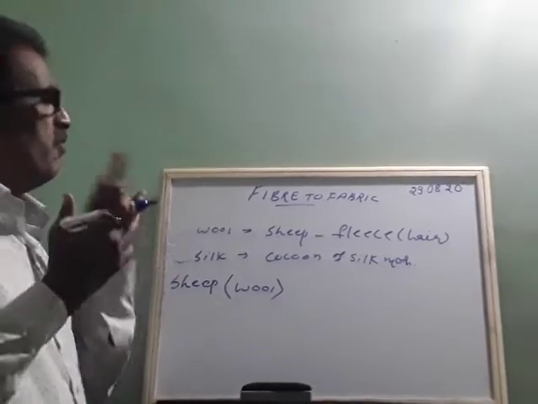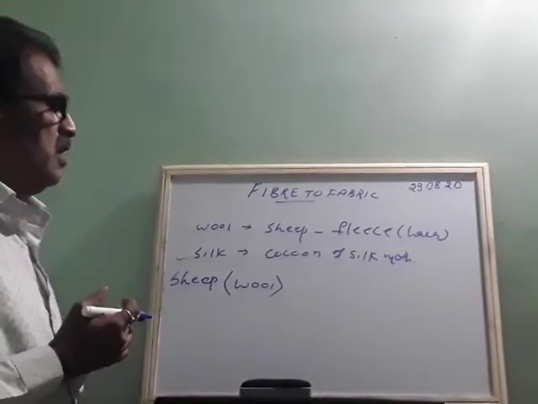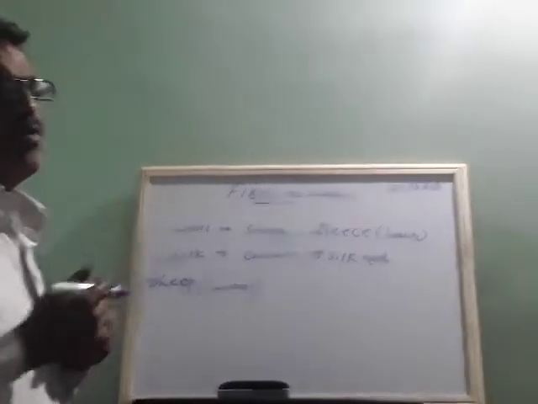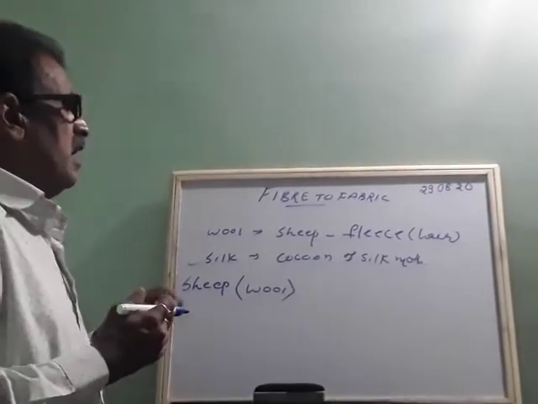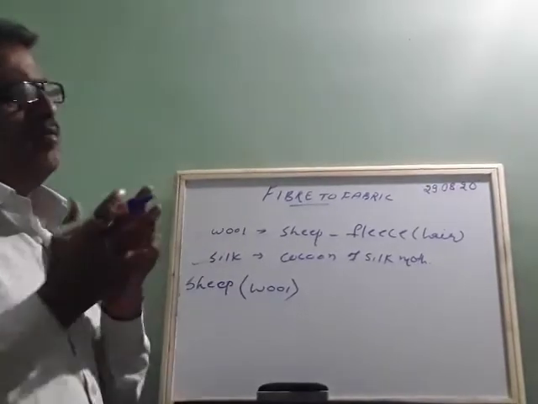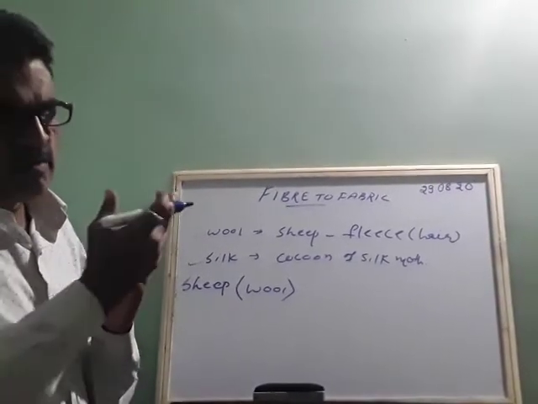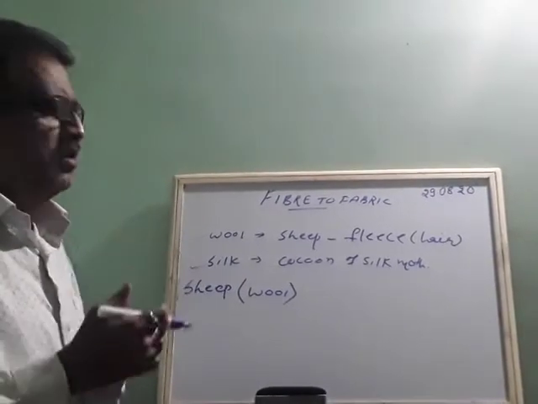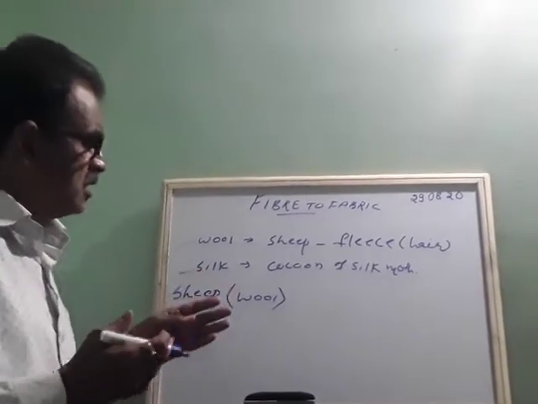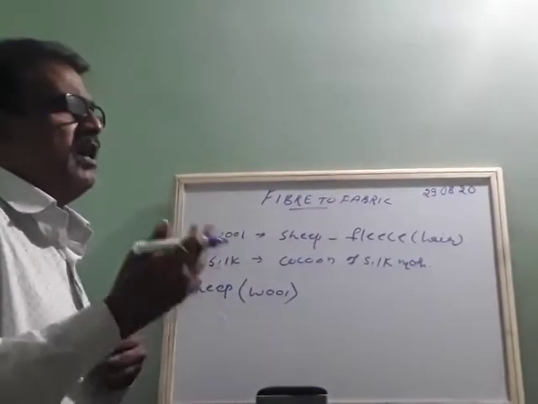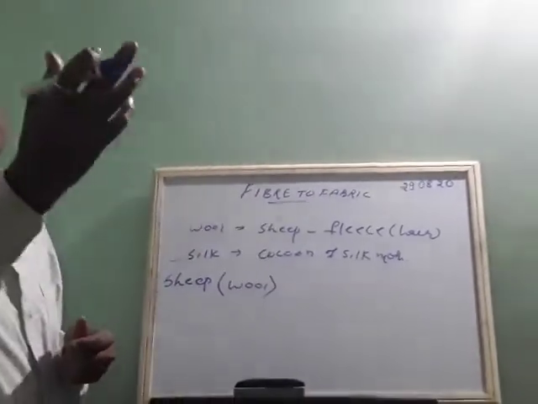Generally we call it fur or fleece or hair. Okay. So this fleece is removed from the body along with the skin, and they make fibers. Again they go through different processes that we learn now. When they undergo these simple processes, from there we get yarn. From yarn we are able to make fabric.